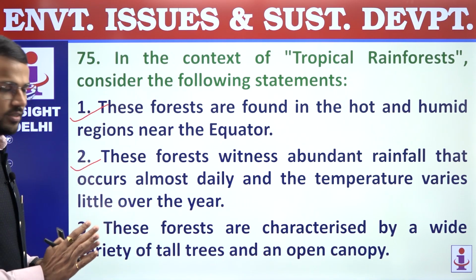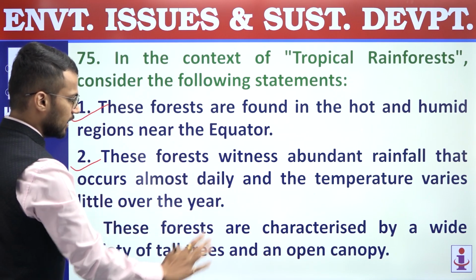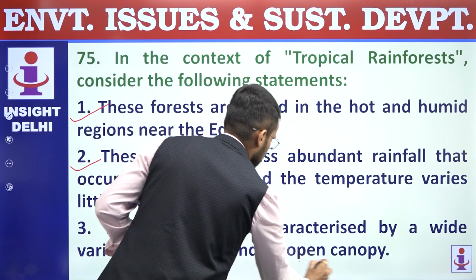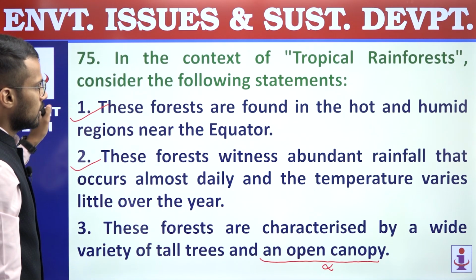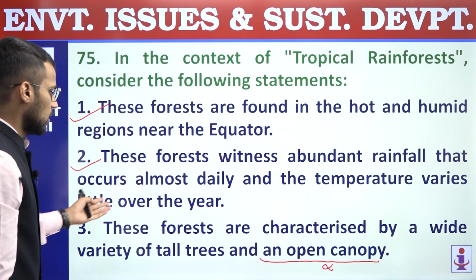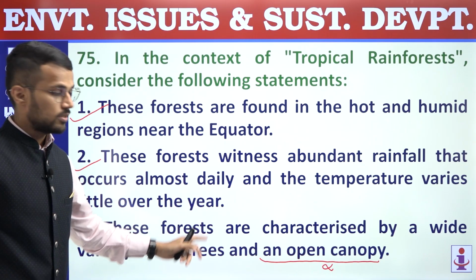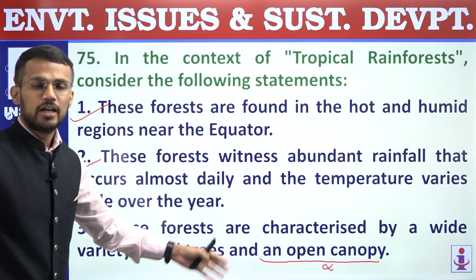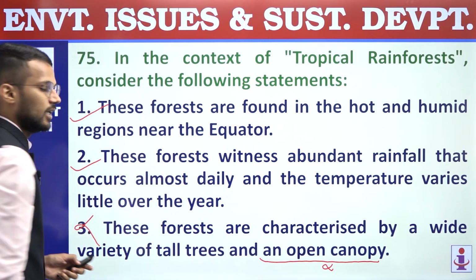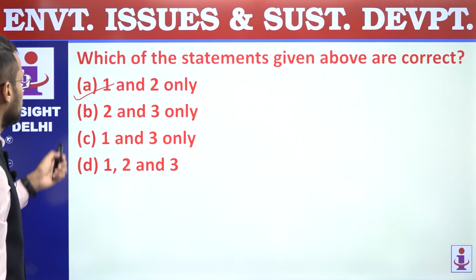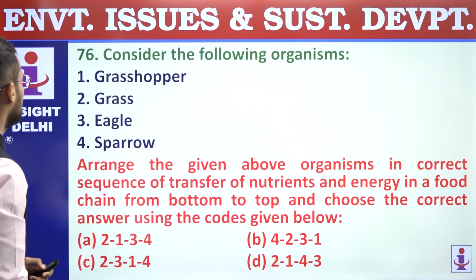So you'll have to read the statement till the end. So this part makes this statement incorrect, right? Because in tropical rainforest, yes, we have huge varieties of tall trees, but it is not open canopy, it will be a closed canopy. And that's why third statement is incorrect. 75, answer is A.